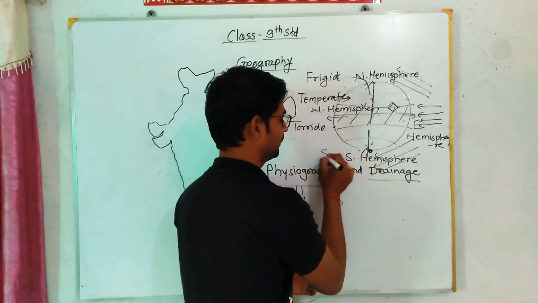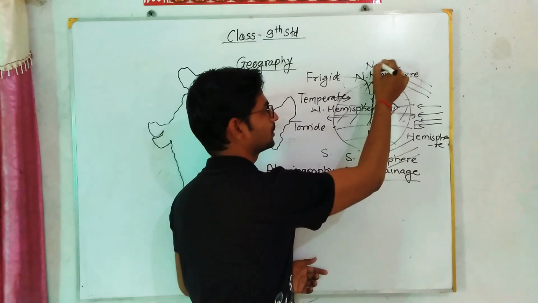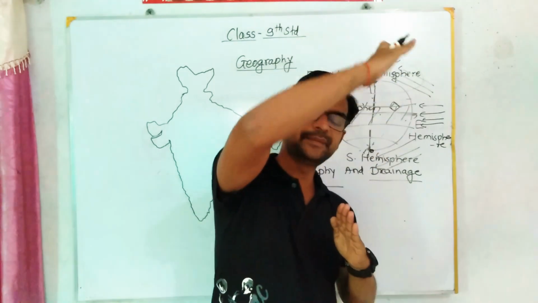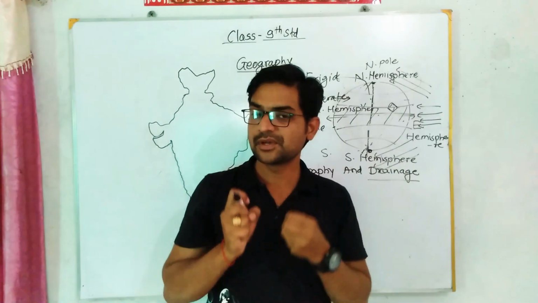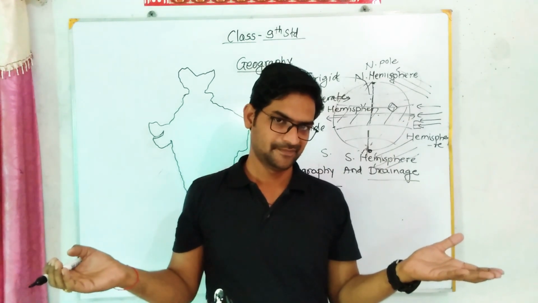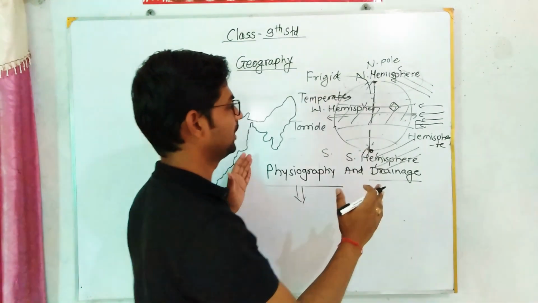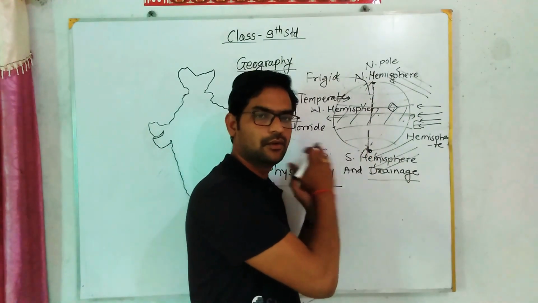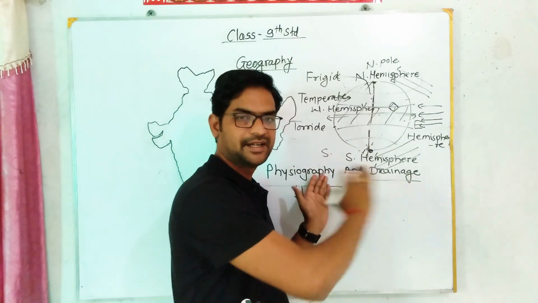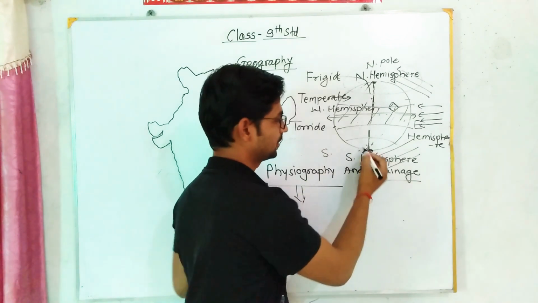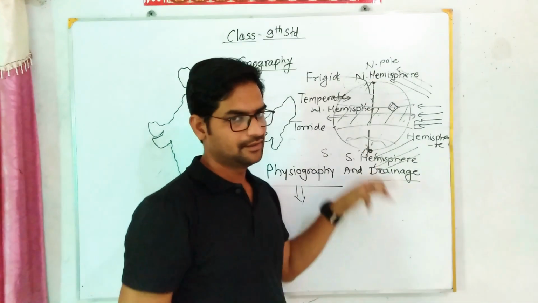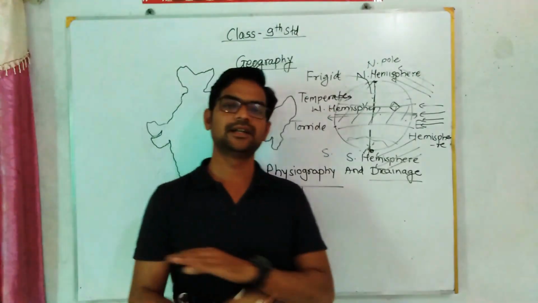This is the South Pole and this is the North Pole. So near the poles, sun rays are slantingly passing. That's why the Earth doesn't absorb the heat which is spread by the rays of the sun. That's why this region mostly has very cold climatic conditions. Most of the land is covered by snow. Just like you all know, in the South Pole there is the Antarctica continent, and Antarctica is completely covered